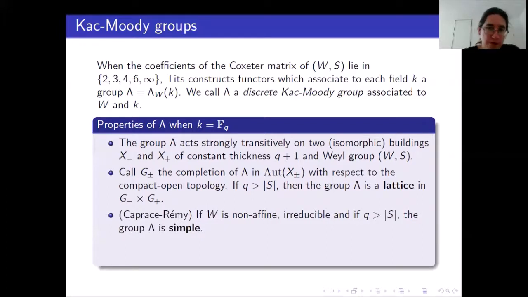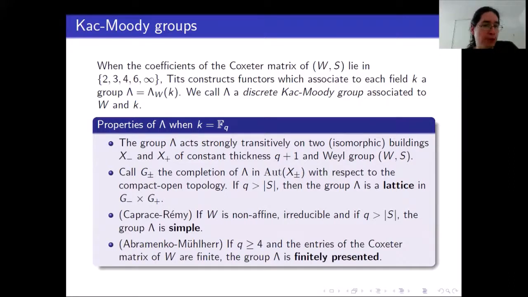Now, the two results that are interesting for us are the following. First, due to Caprace-Rémy, if W is non-affine, so this is why characterizing non-affine Coxeter groups is important, if W is non-affine, irreducible, and q is large enough, the group Lambda is simple. And second, due to Abramenko-Müller, if q is large enough and the entries of the Coxeter matrix of W are finite, then the group Lambda is finitely presented.